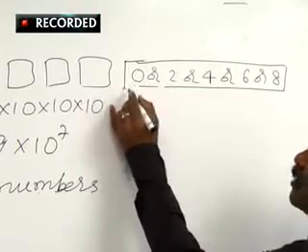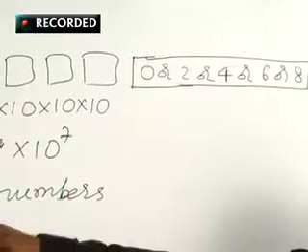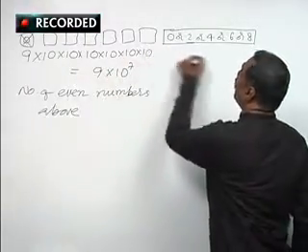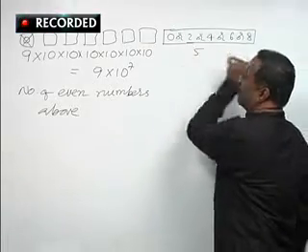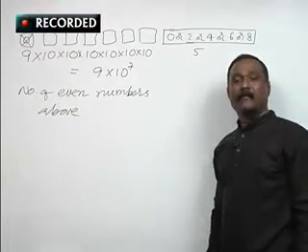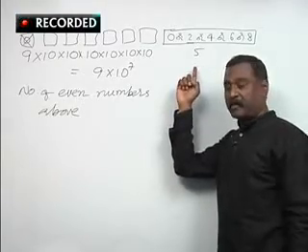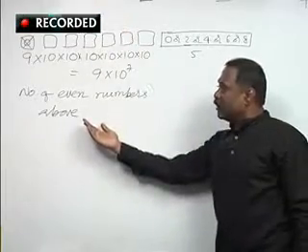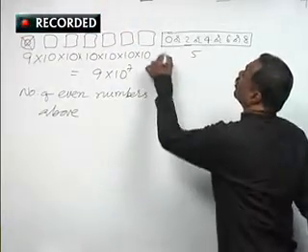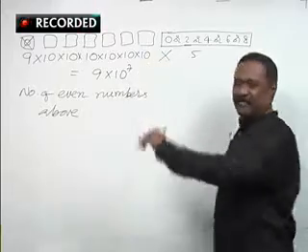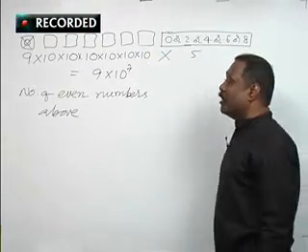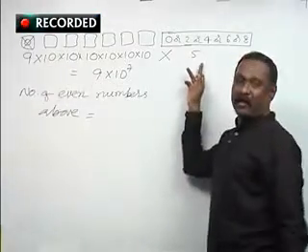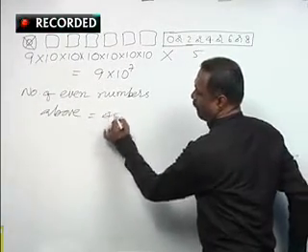Then, if you need the number of even numbers, this blank place should be filled with only any one of these 5, but not 10. If you fill it with 10, you will get the total number of 8-digit numbers, but I need only the even numbers. That is why I am filling it in only 5 different ways. So it is 9 into 5, 45.